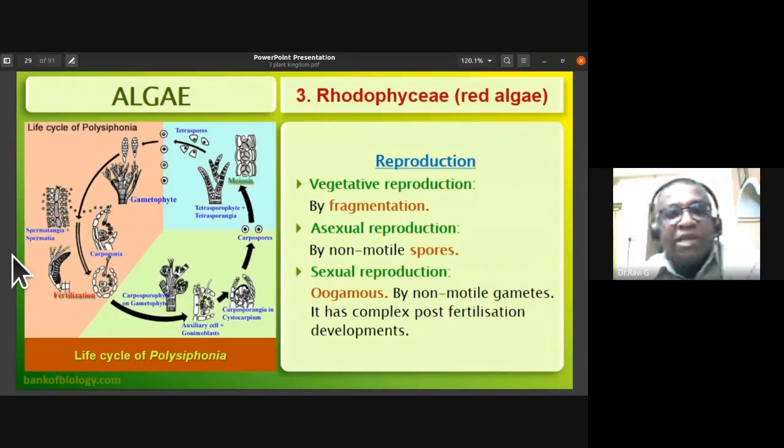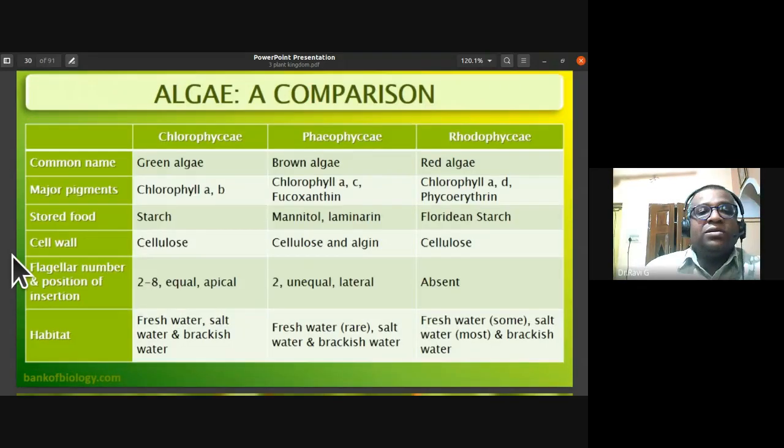Regarding reproduction, vegetative reproduction is by fragmentation. Asexual reproduction is by non-motile spores. This is unique in Rhodophyceae, they have non-motile spores. Sexual reproduction is oogamous, and even though it is oogamous, the gametes are non-motile, even the males. It has a complex post-fertilization development, so it does not directly form the adult Rhodophyceae.